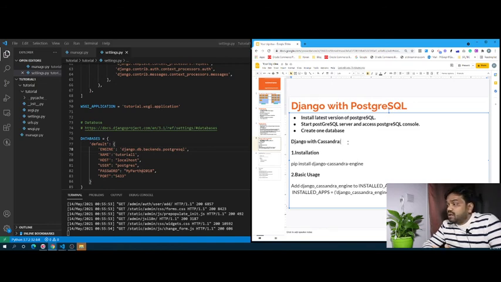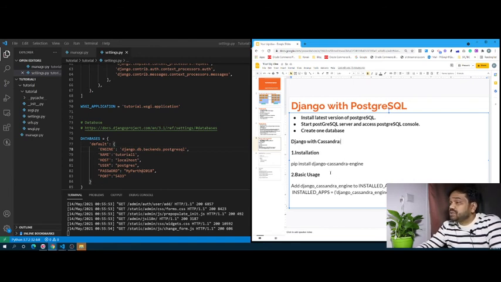Still, I'll give the basic information about Cassandra and tell you how to do the database connectivity and how we can create tables from these Django applications.